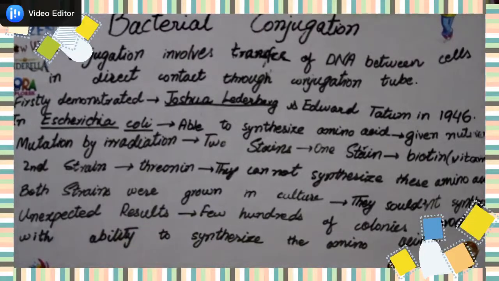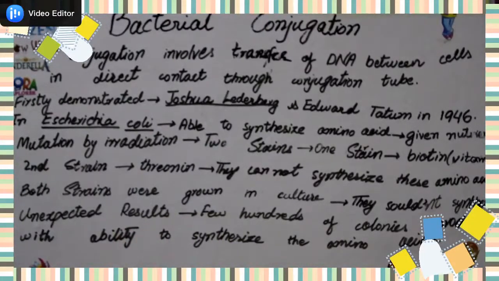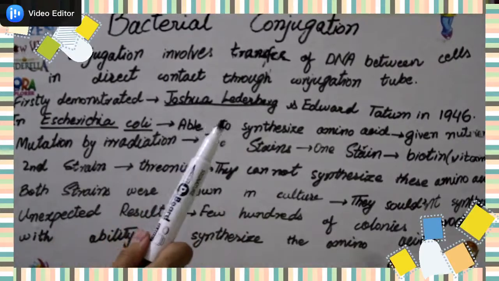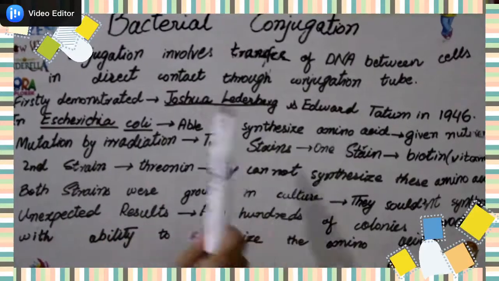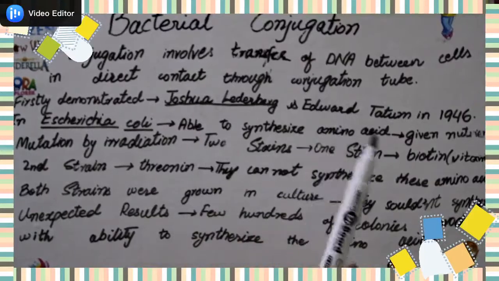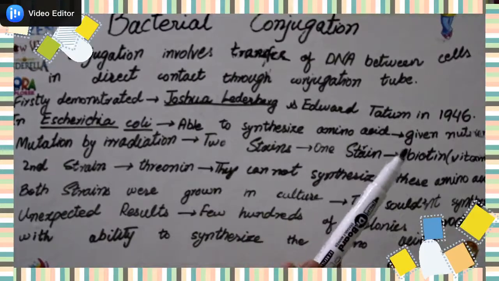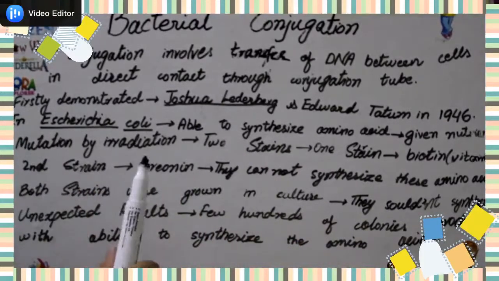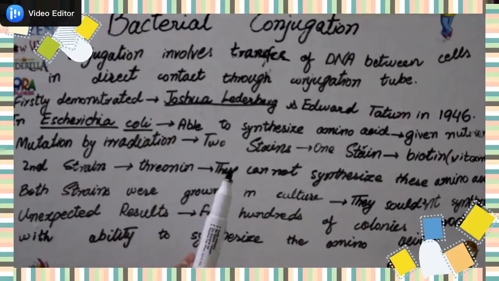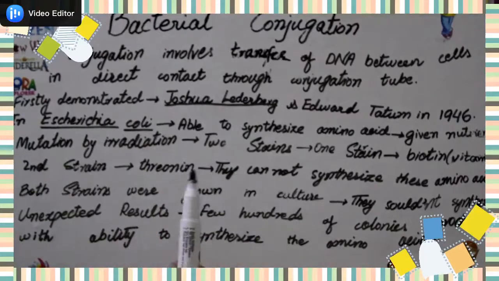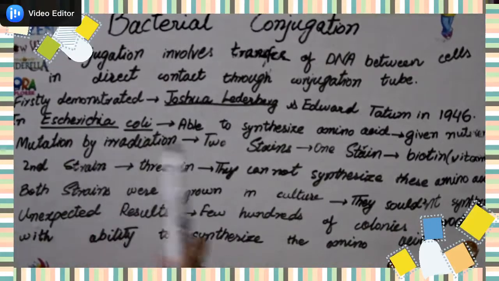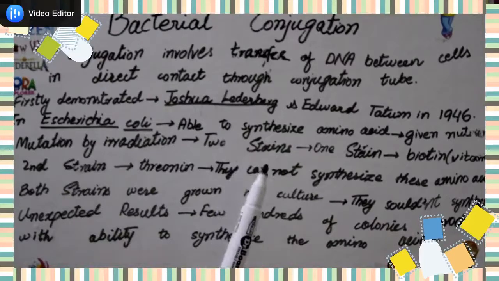How was it discovered, who discovered it, and what happened first? Joshua Lederberg and Edward Tatum were doing their experiments with Escherichia coli. In 1946 they found that Escherichia coli is able to synthesize its own amino acids if it is grown in a nutrient culture having all the nutrients and minerals. It can easily grow and synthesize its own amino acids.